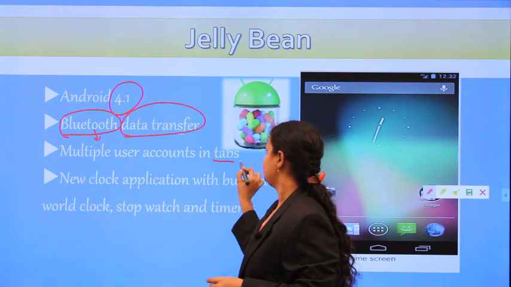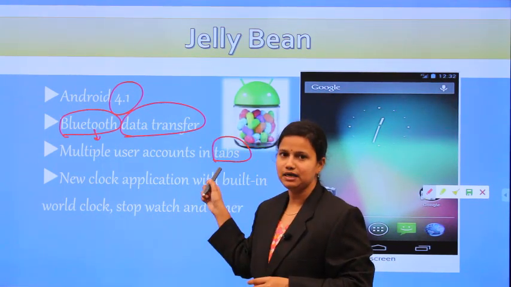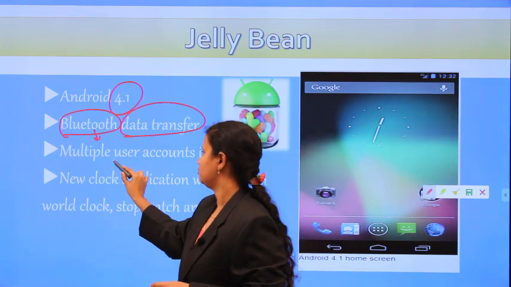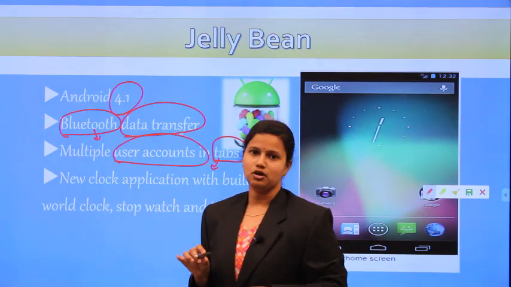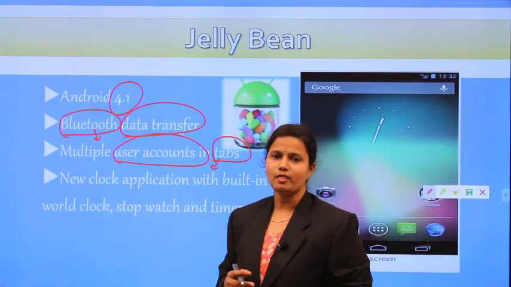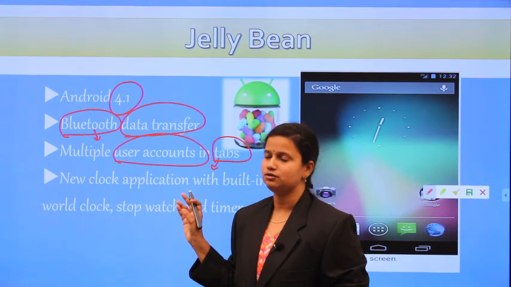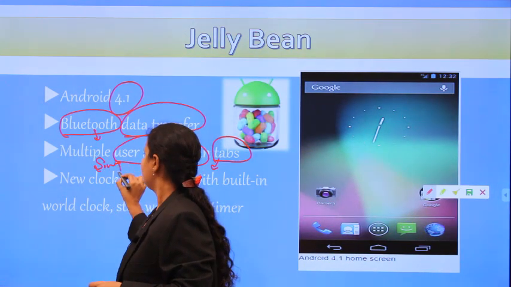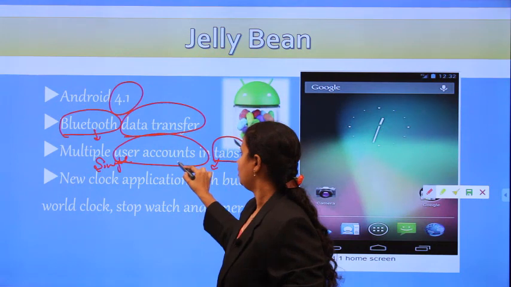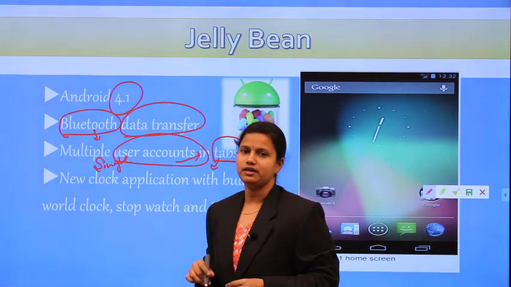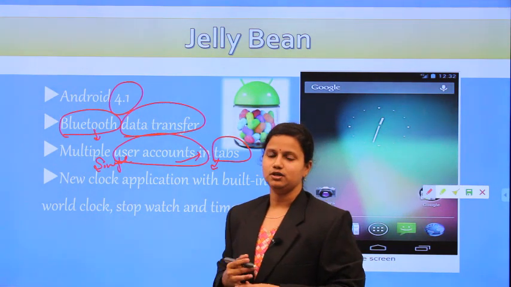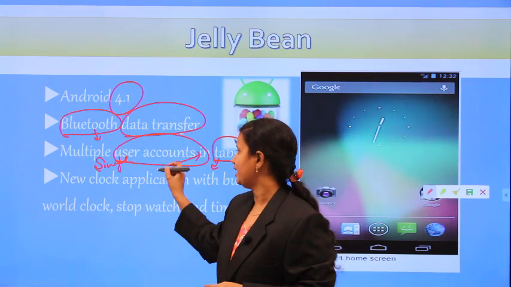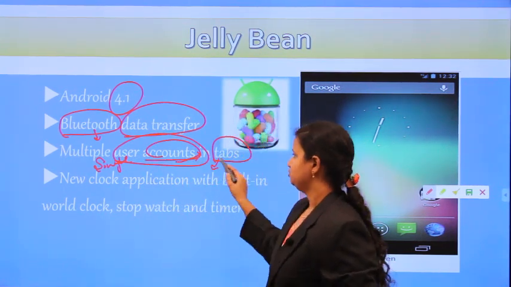When you are using Google Chrome, it has multiple tabs. From those multiple tabs, you can access multiple user accounts. Initially, at the time of logging into your mobile, you have to log in with a single user. But after that login, multiple accounts can be logged in by using tabs. In one tab you can access your Facebook account, in another tab you can access Hive. So different accounts can be handled by using tabs.